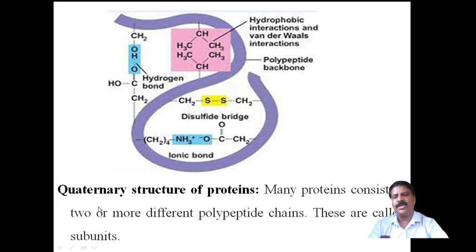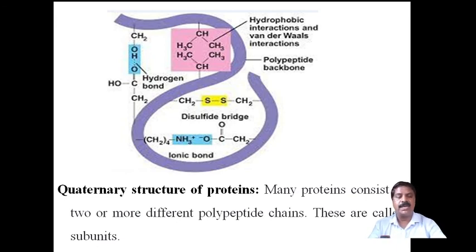Now, last, coming to the quaternary structure of proteins. Many proteins consist of two or more different polypeptide chains. Usually the protein has more than two different chains. They are joined together, and these chains are called subunits. The quaternary structure of the protein involves more than two subunits joined together.